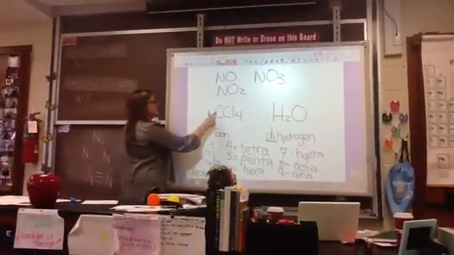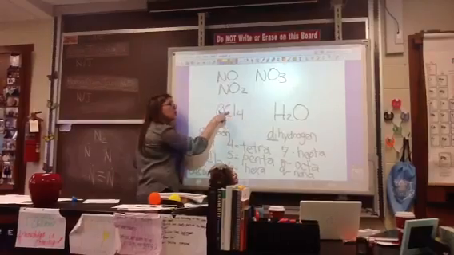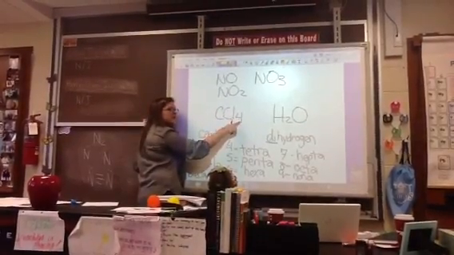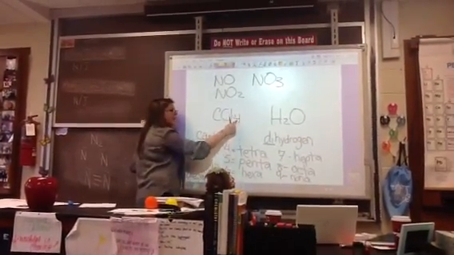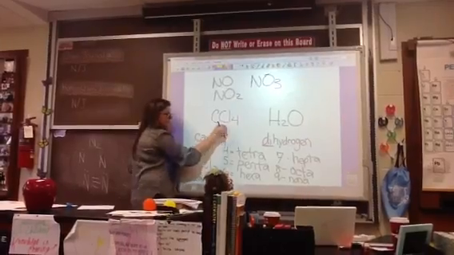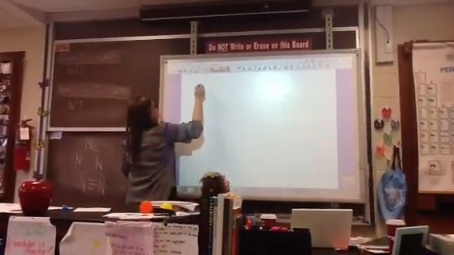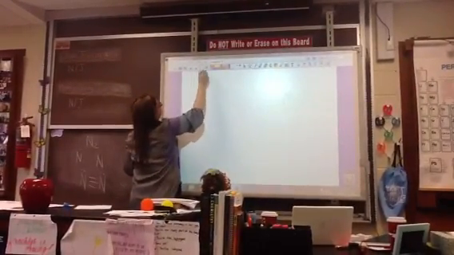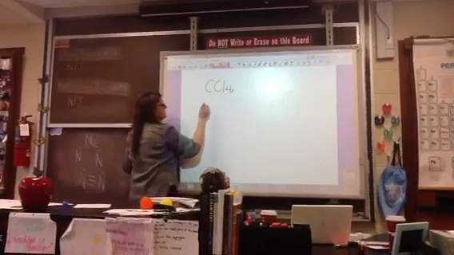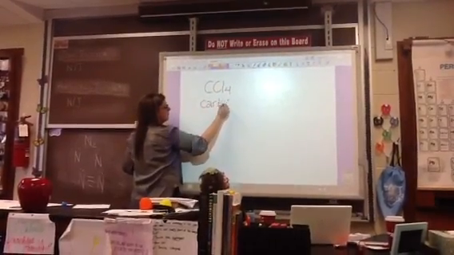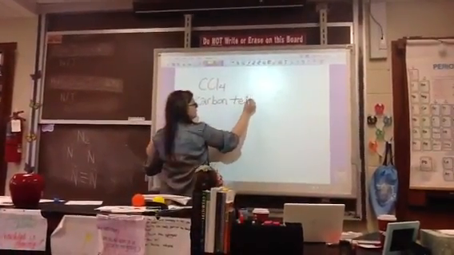So if this is carbon and I have 4 chlorine atoms, what's the prefix for 4? Tetra. So tetrachloride. CCl4 would be carbon tetrachloride.